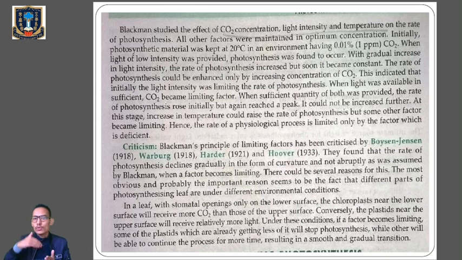Okay, photosynthesis was occurring at low intensity of light. Now slowly the intensity of light was increasing, and when the light intensity was increasing slowly, the rate of photosynthesis was also increasing, but afterward it became constant. So when the intensity of light was increasing from low to high, up to a certain point, we can see that the rate of photosynthesis was increasing, but after a certain point it will become constant. It will neither increase nor decrease.